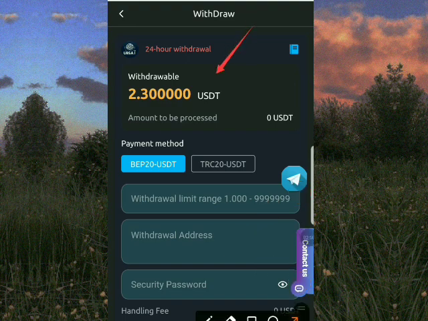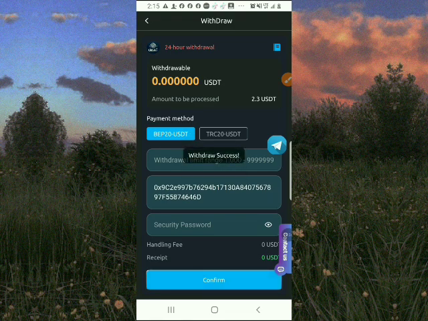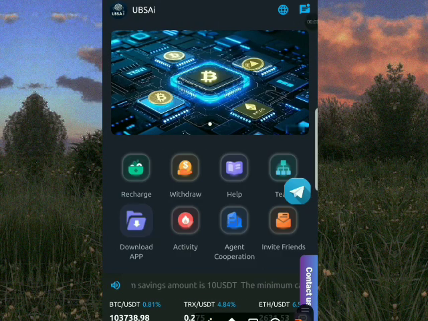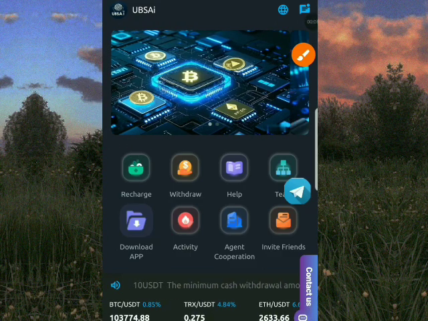So you can see your withdrawal limit, withdrawal address, security password. Remember, this security password is what you input while you are withdrawing. You can see withdrawal success, and that's it. It's very simple, and you will get it into your Trust wallet. So let me teach you how you can earn.